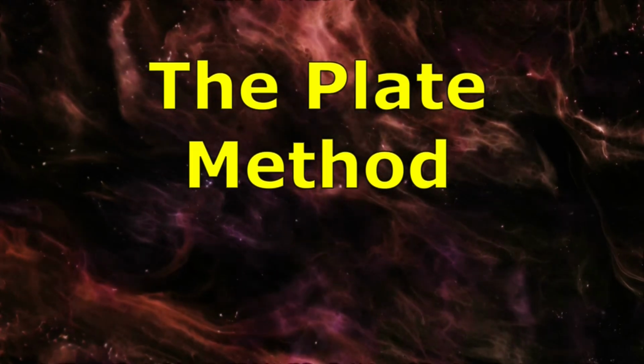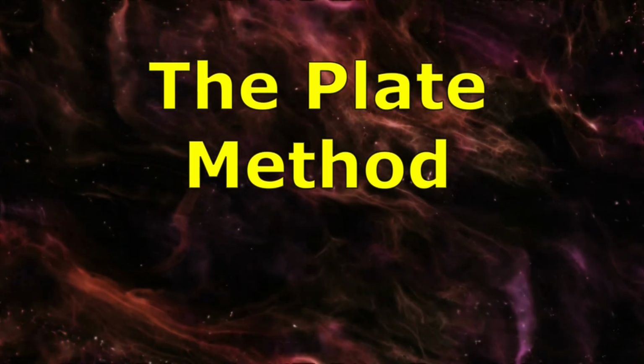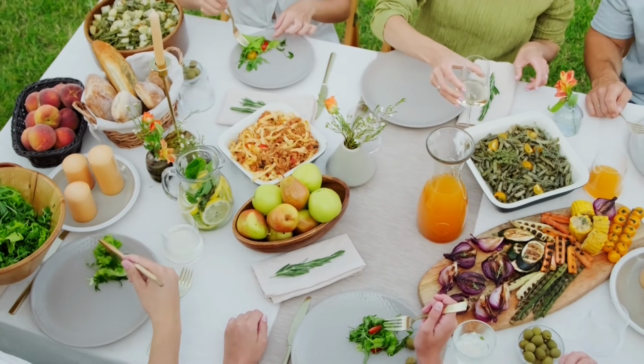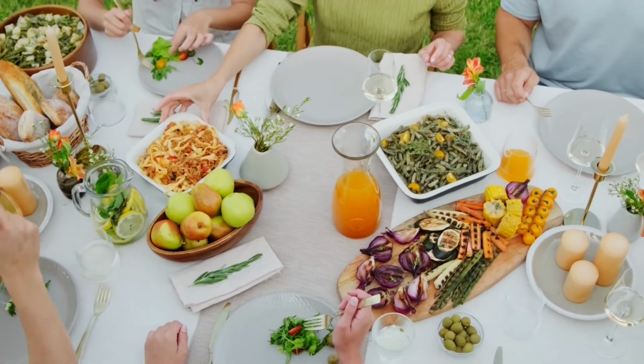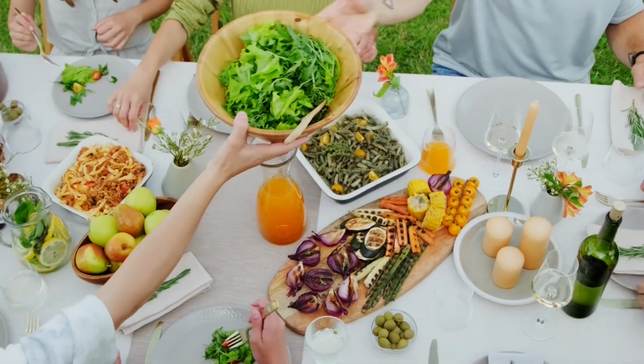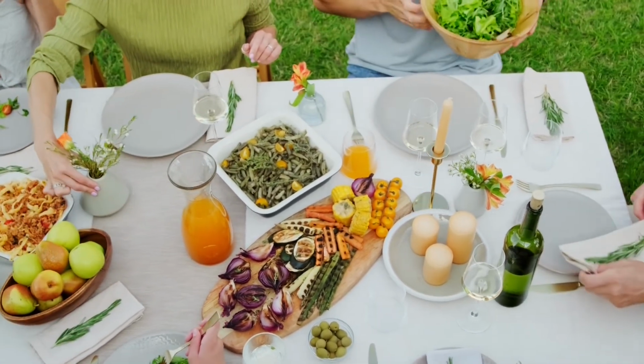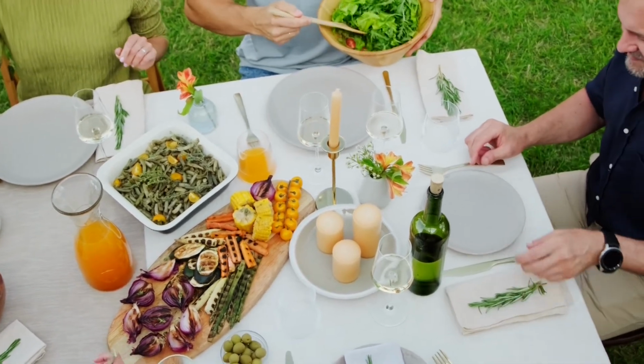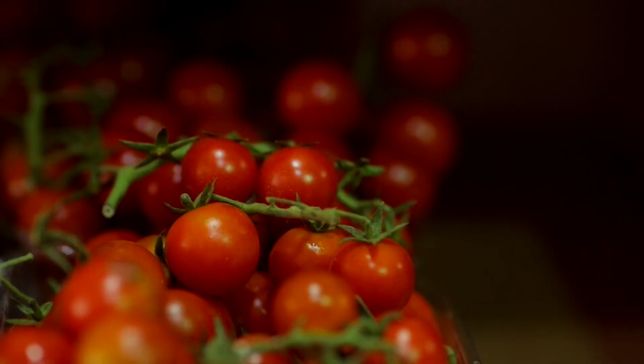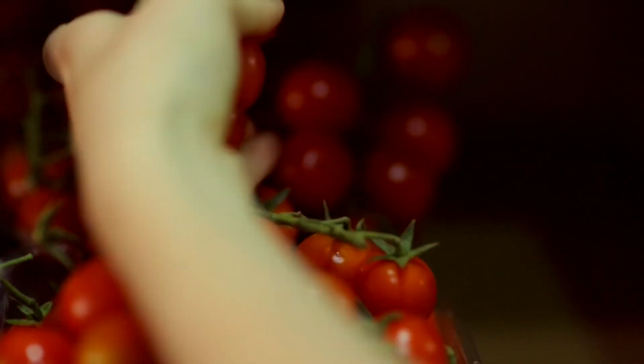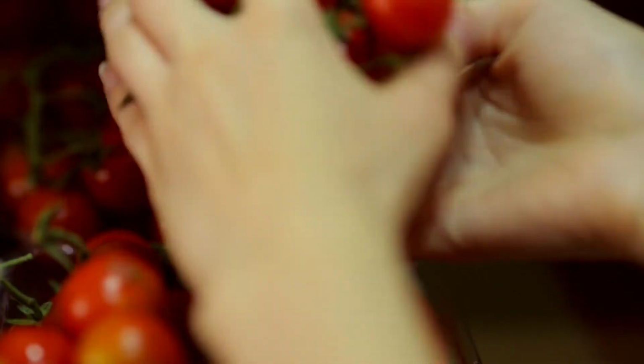The plate method. The American Diabetes Association offers a simple method of meal planning. Basically, it focuses on eating more vegetables. Follow these steps when preparing your plate. Fill half of your plate with non-starchy vegetables, such as spinach, carrots, and tomatoes.